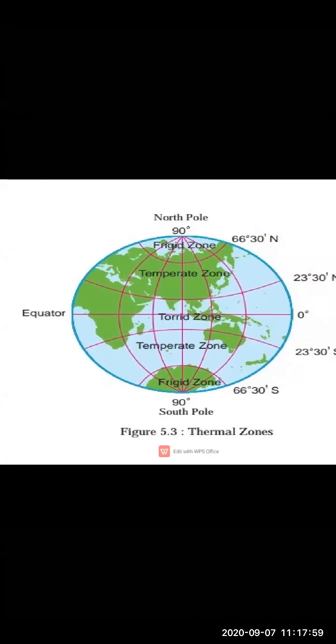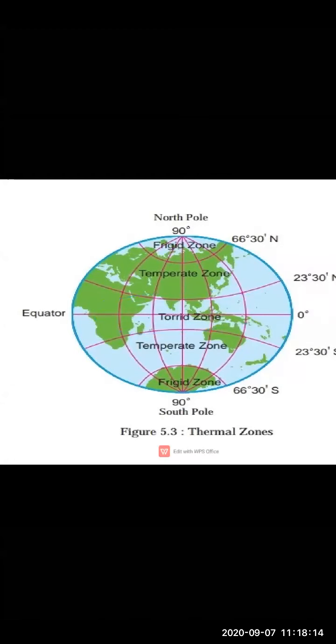Okay, the region near the equator, here, this region is what? Our torrid zone, children. So here what happens? The temperature in that region is very hot and dry. Okay, it is very hot and dry.